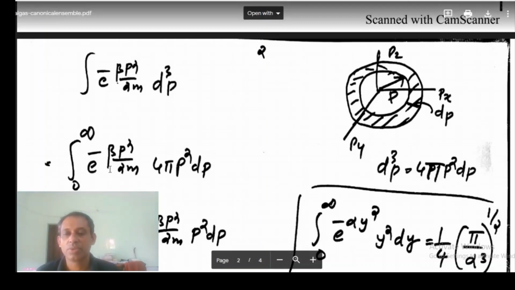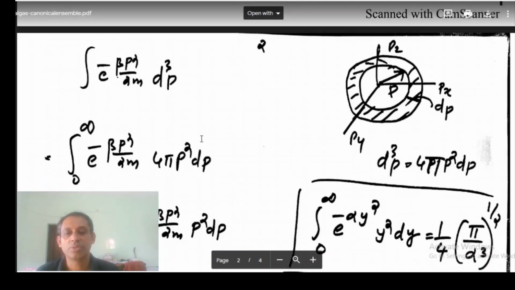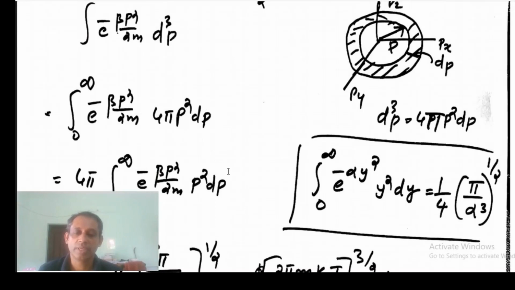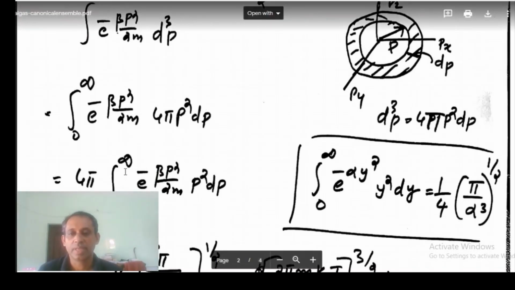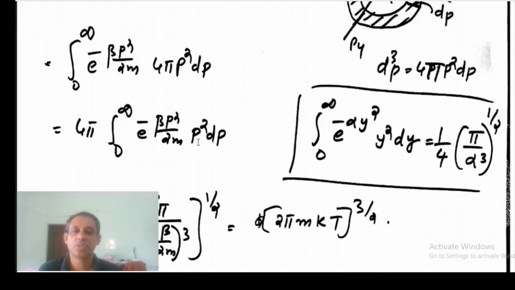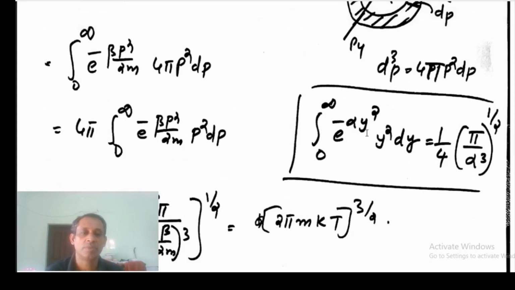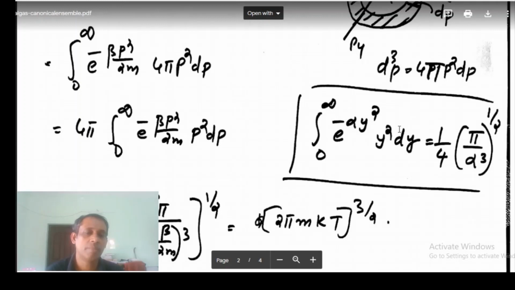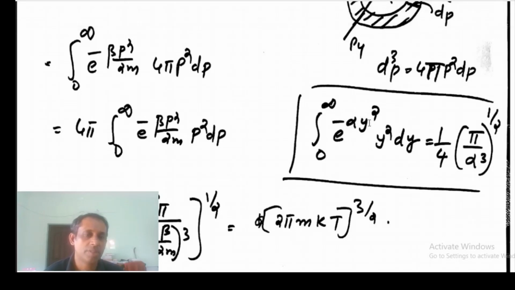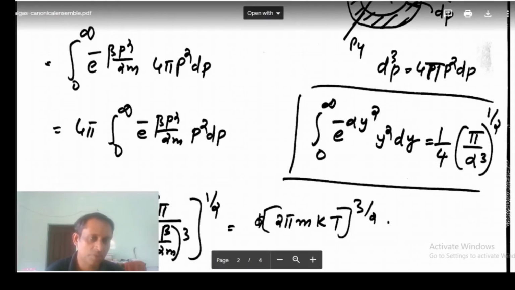Okay, so we have the integral from 0 to infinity of e to the power minus beta p square by 2m, times 4 pi p square dp. This integral, 0 to infinity e to the power minus beta p square by 2m p square dp, is evaluated using a standard result: the integral from 0 to infinity of e to the power minus alpha y square times y square dy is 1 by 4 times pi by alpha cube, all to the power half. Alpha is the coefficient that comes with the y square. So I am using this.